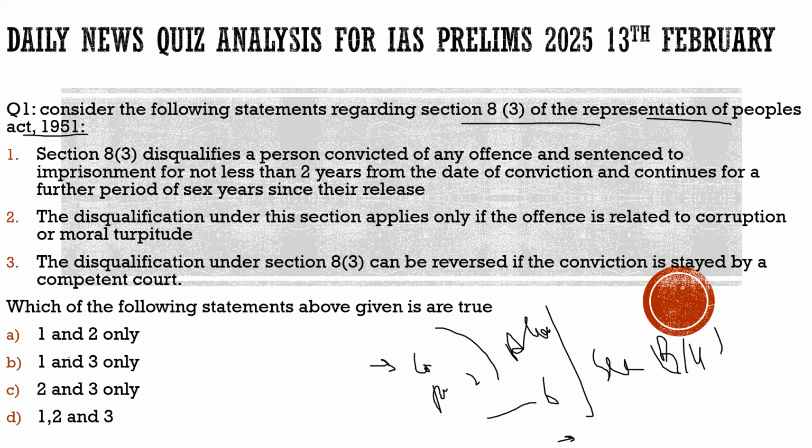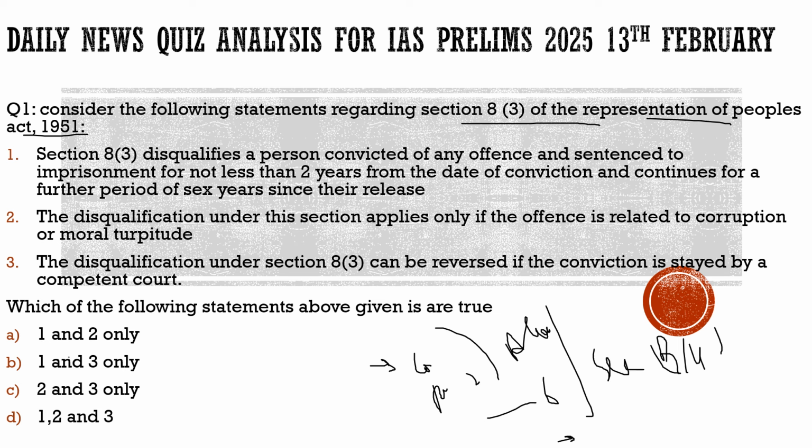Why did we discuss it? Because there are petitions before the Supreme Court which talk about whether there should be a lifetime ban on people who are convicted of criminal charges. So with this, I hope you have got the basic understanding of this question, the context of this question, what was in the newspaper today, and now we can solve the question very easily.